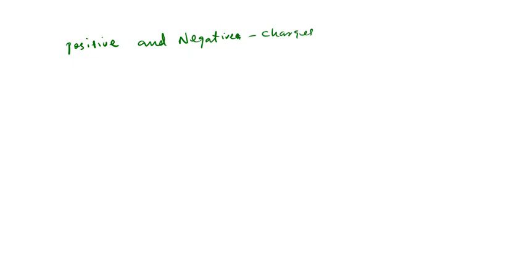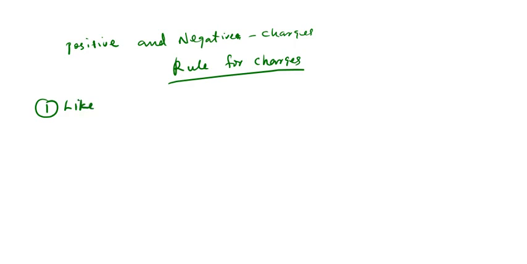Now, let's look at the rule for charges. Number one, like charges. Like charges do what? Like charges repel each other.